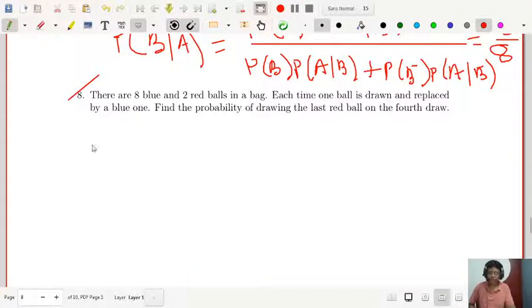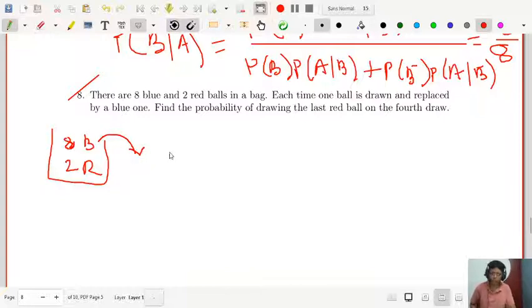Number 8. There are 8 blue and 2 red balls in a bag. Each time one ball is drawn and replaced by a blue one.